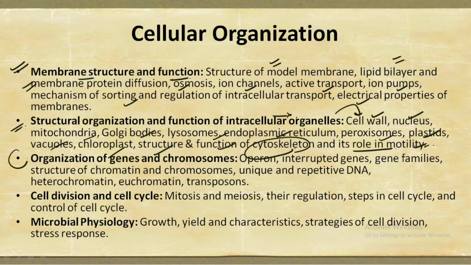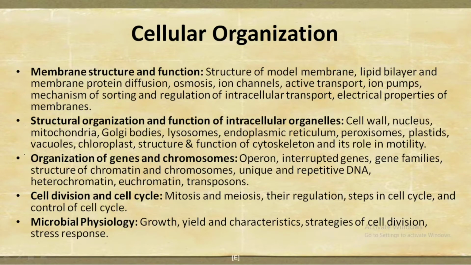Then we have the topic of the organization of the genes and the chromosomes, in which we have to deal with the operons, about the interrupted genes, gene families, the structure of the chromatin and the chromosomes, about the unique and the repetitive DNAs, heterochromatin, euchromatin and the transposons.